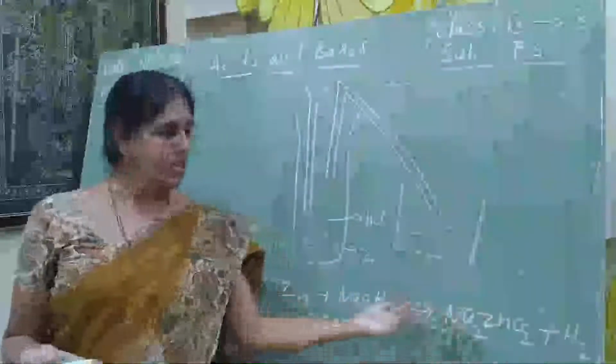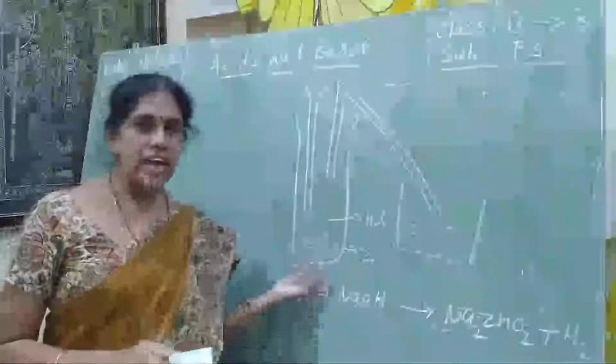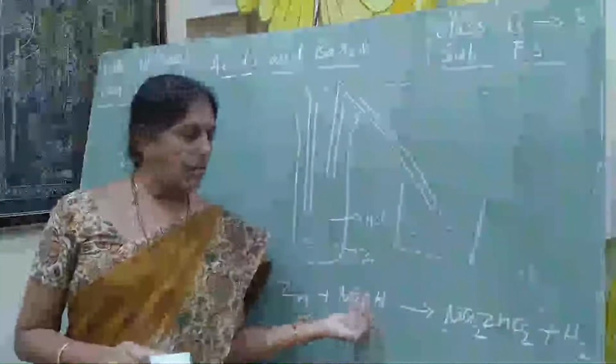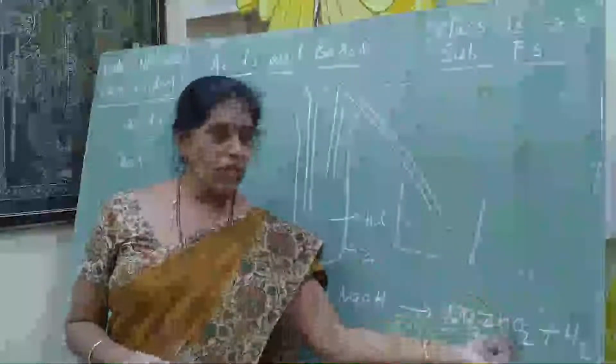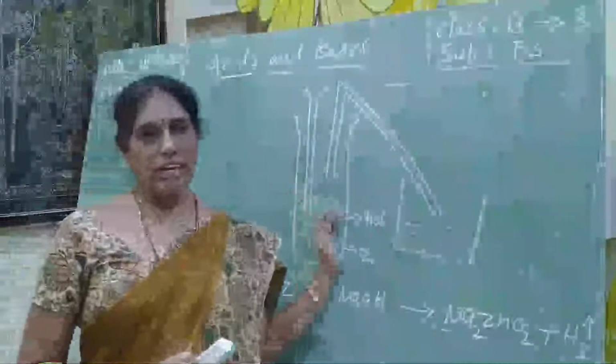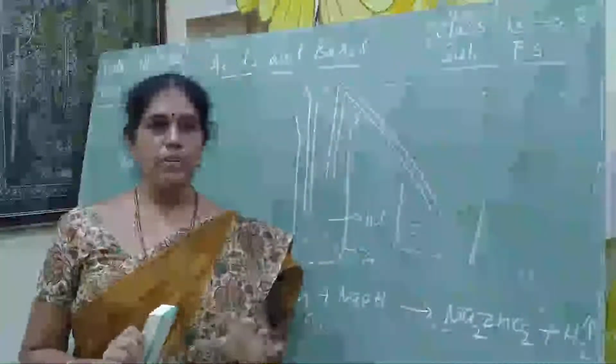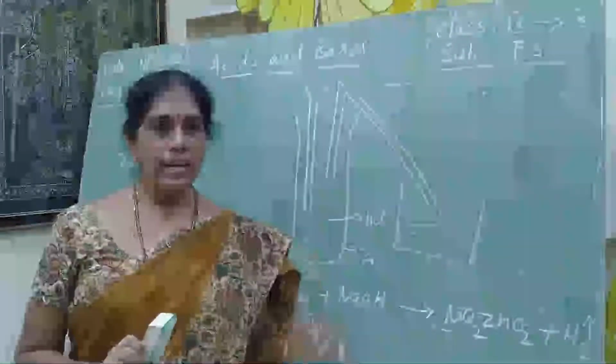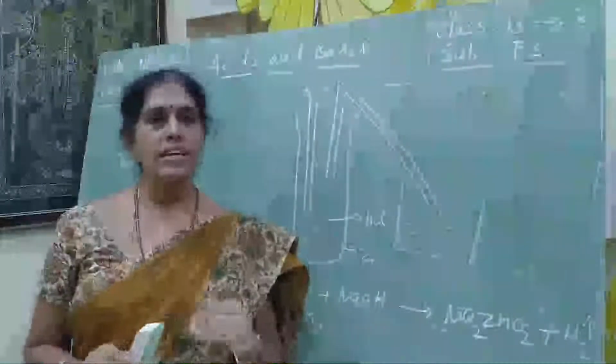How will it form? When zinc granules react with the base sodium hydroxide, what product will we get? Sodium zincate and hydrogen. Okay students, one activity I completed, that is what we call lab activities. These two activities we completed. Again, this is one chemical property of acids and bases.